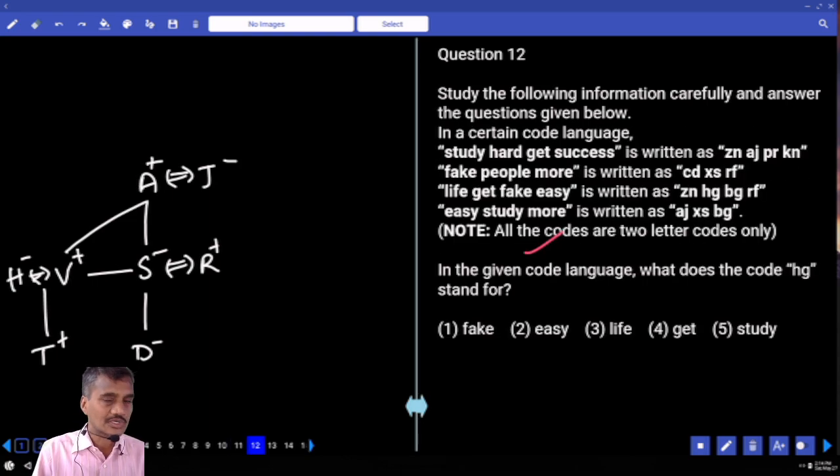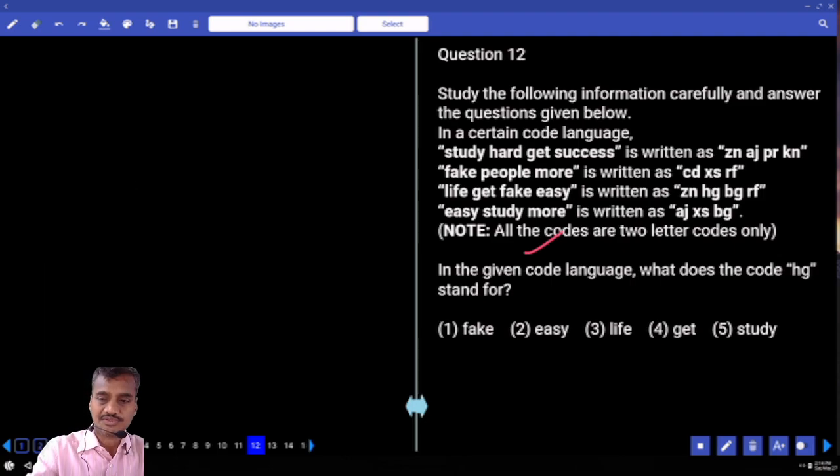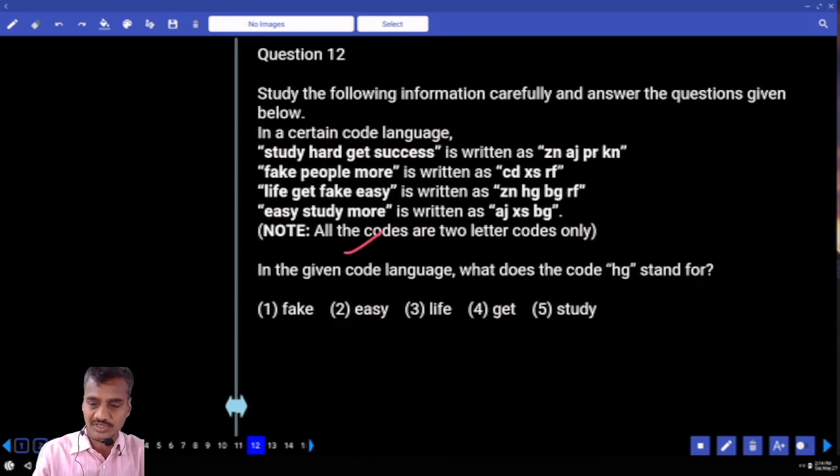Then next one, 12 to 14. Now these 3 are based on coding and decoding. In this coding and decoding, what does the code HG stand for? Now where is HG? HG is somewhere here, isn't it? Then the answer could be live, get, fake and easy in any order.